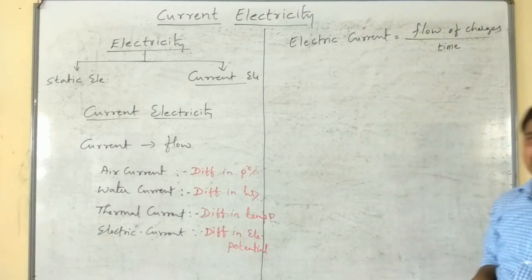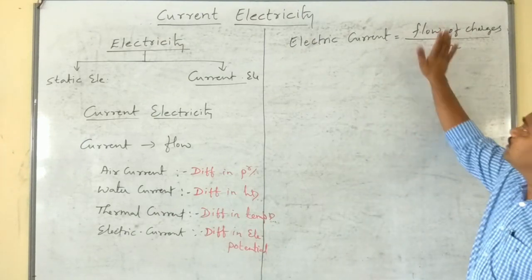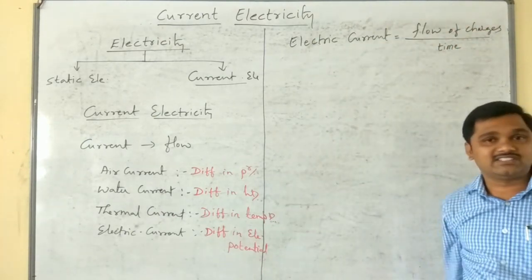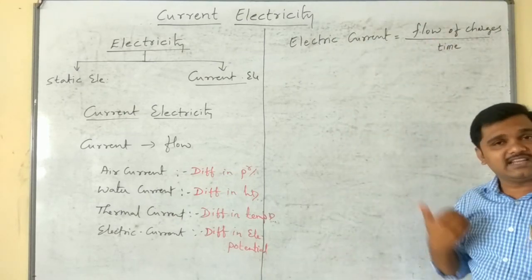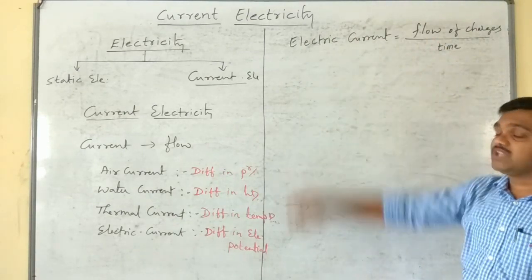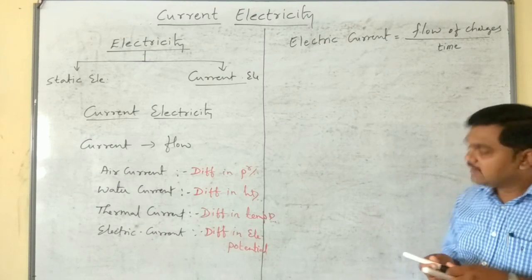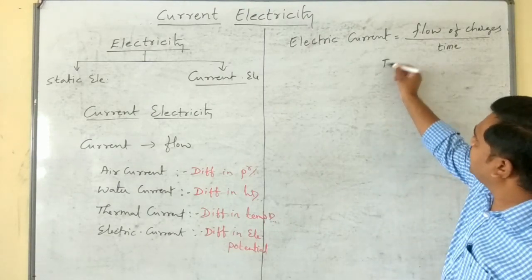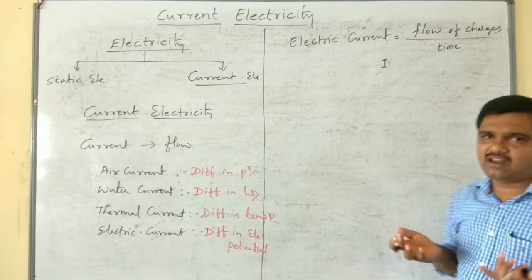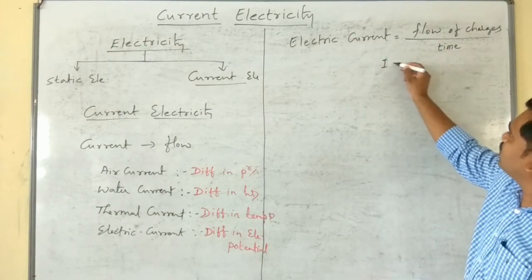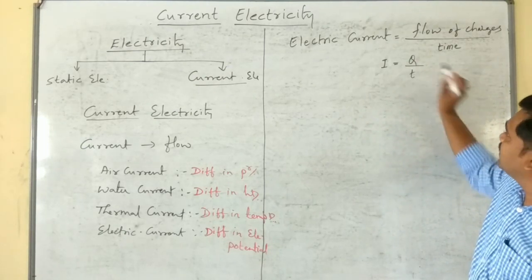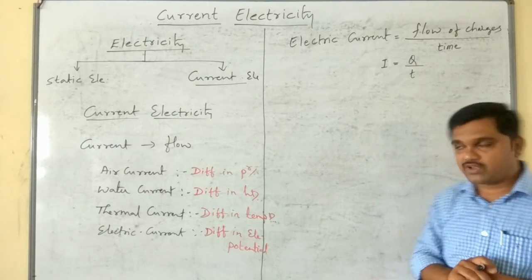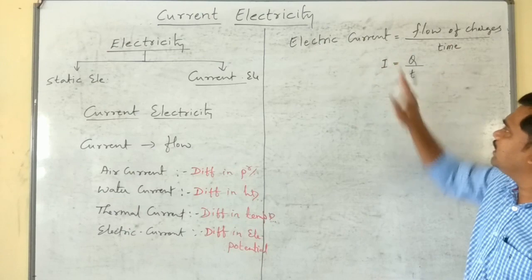Therefore, electric current can be defined as the time rate of flow of electric charges, or simply the rate of flow of electric charges in a conductor. Electric current is denoted by capital I or small i. Charge is Q and time is t, so current is charge divided by time.